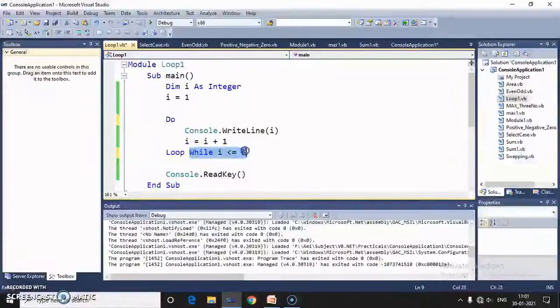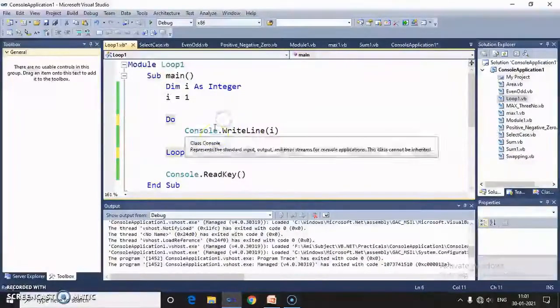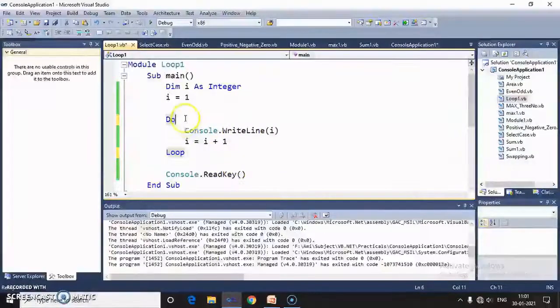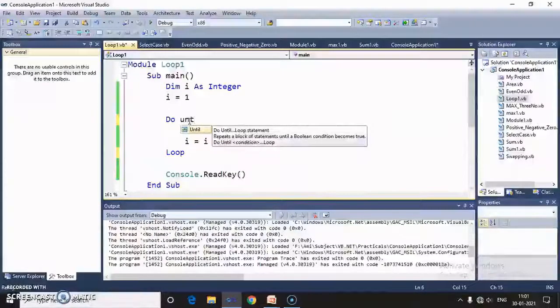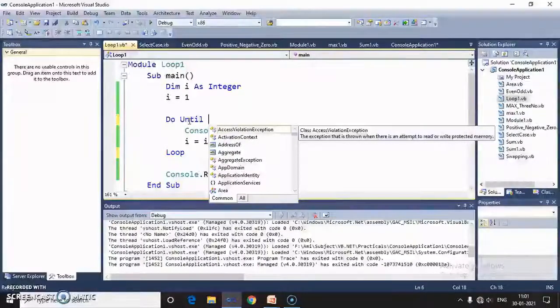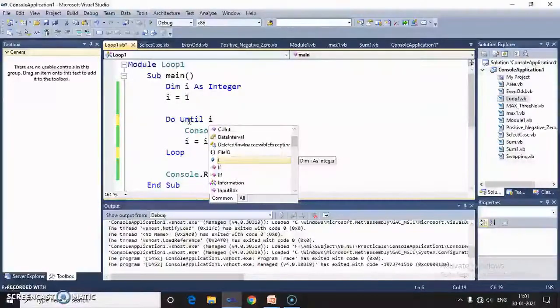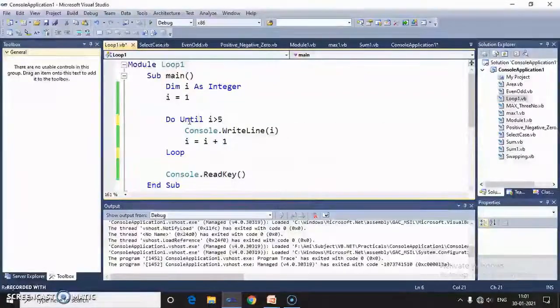Second, until. With while we write a true condition, meaning whenever the condition becomes true it enters into the loop. But whenever we use until, in that case we have to write a false condition. So if the condition is false, then it enters into the loop. So in this case, first of all I is 1. So here 1 greater than 5 means the condition is false.